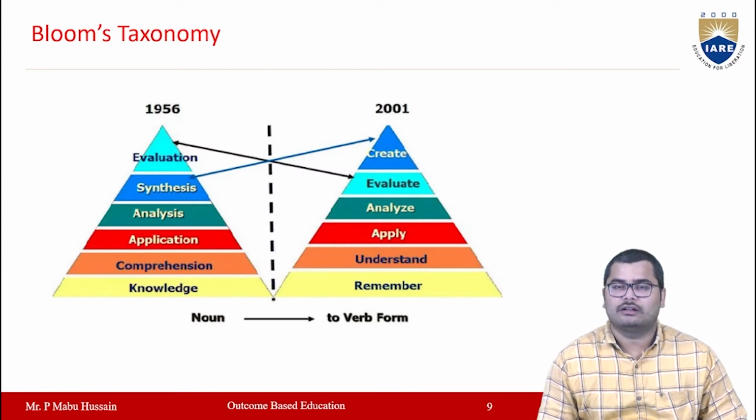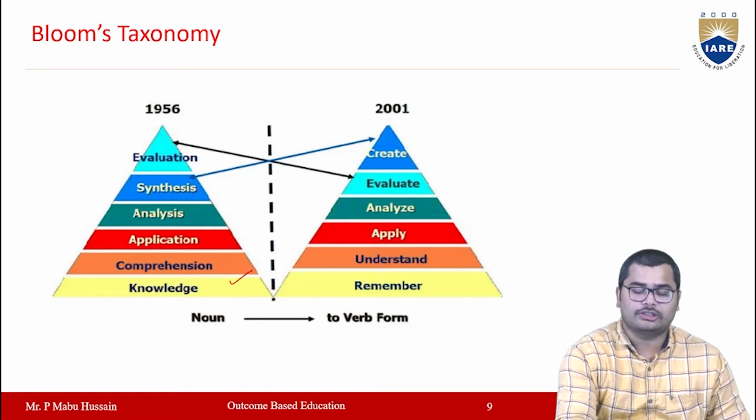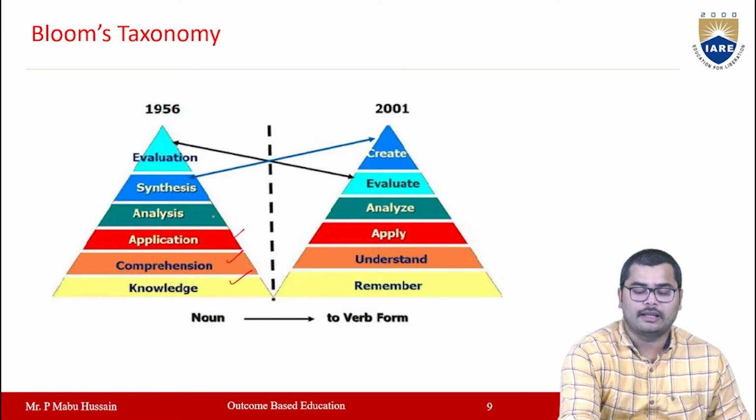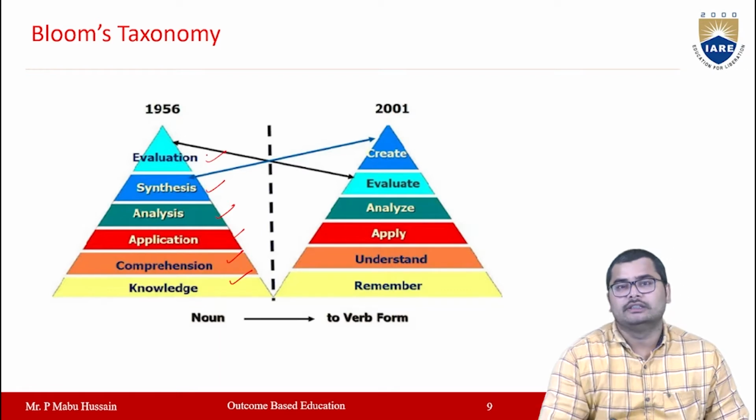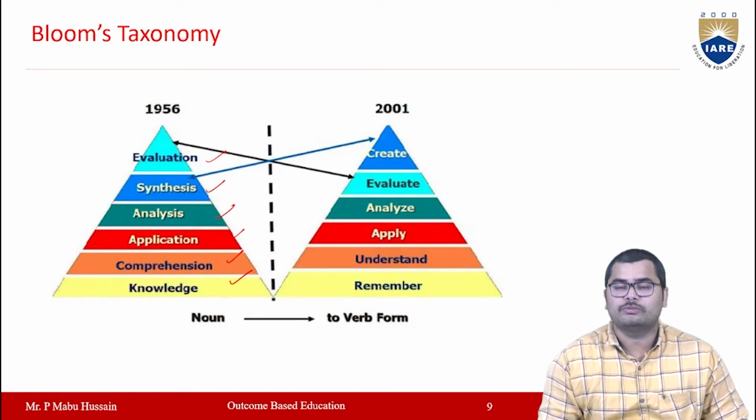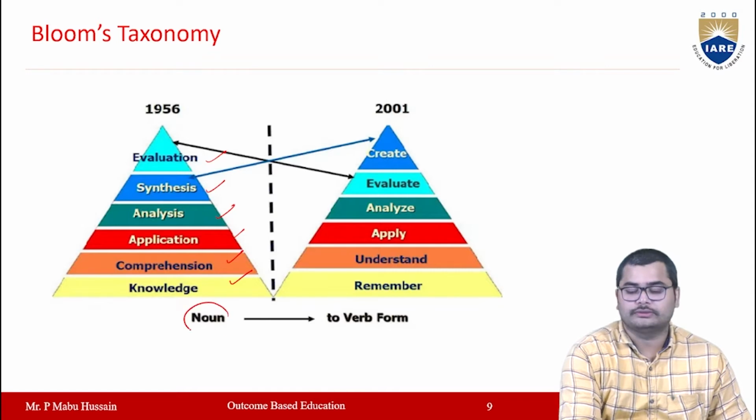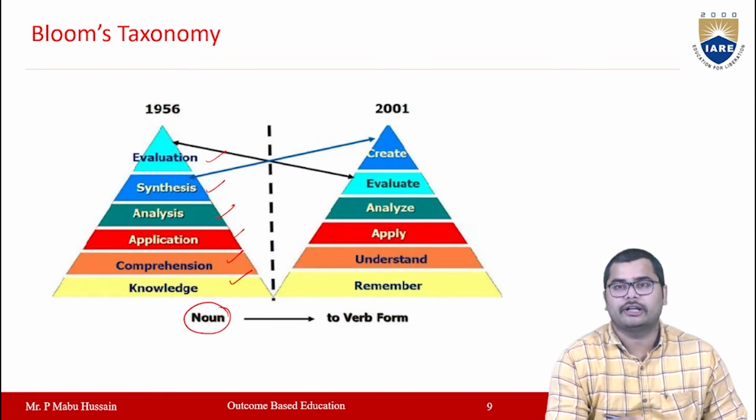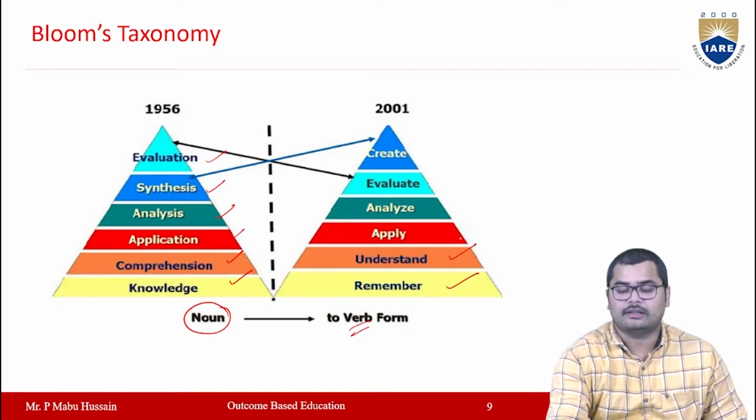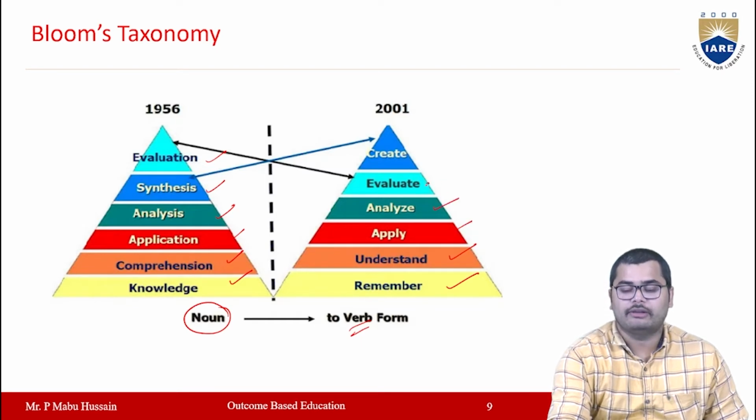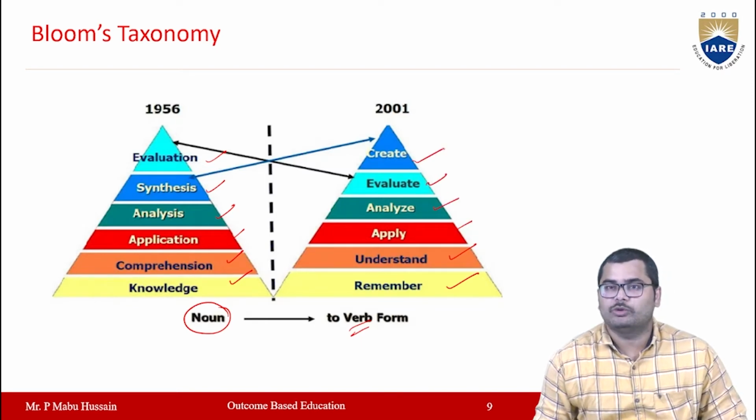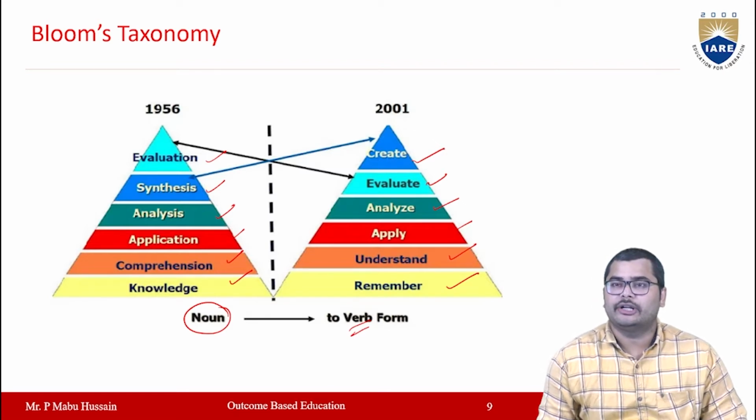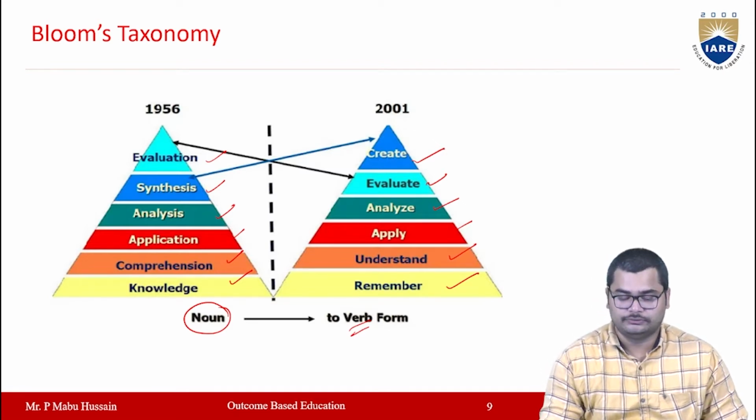If you see the Bloom's taxonomy levels, in 1956 they were defined as knowledge, comprehension, application, analysis, synthesis, and evaluation. So these are the 6 Bloom's levels, which were defined based on the norm in 1956. But in 2001, these 6 levels were updated as verbs. So here you have remember, understand, apply, analyze, evaluate, and create. These are the 6 Bloom's taxonomy levels which were updated in the year 2001.